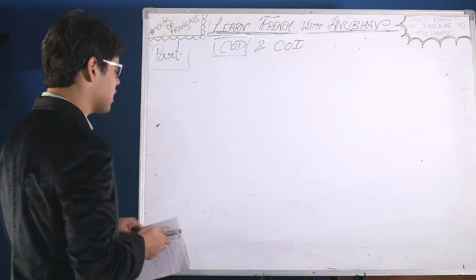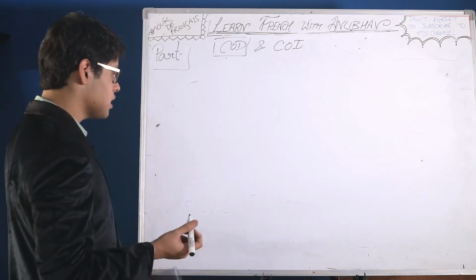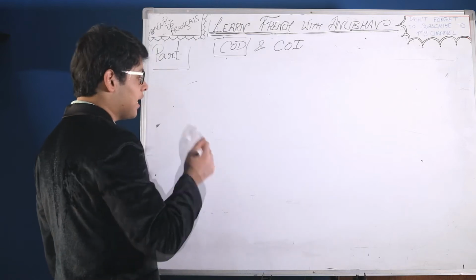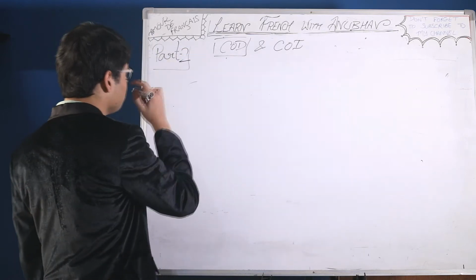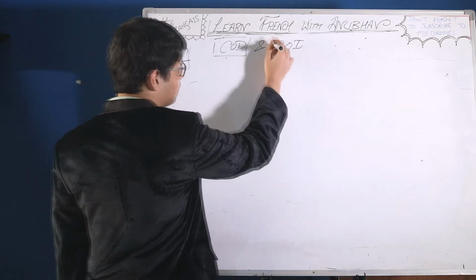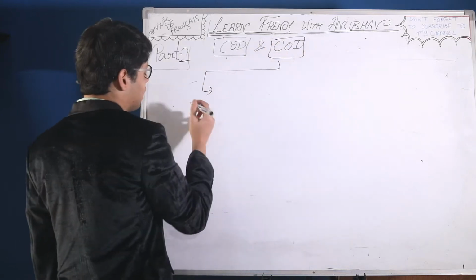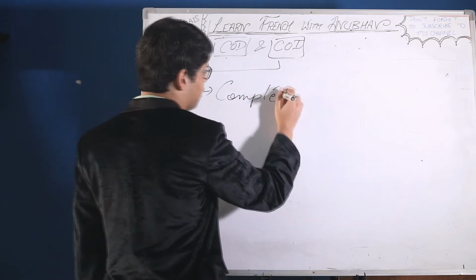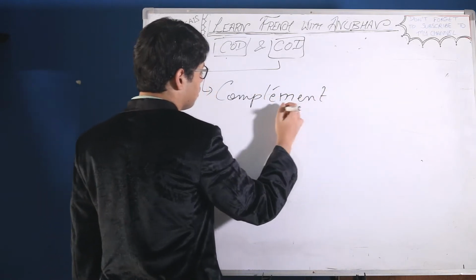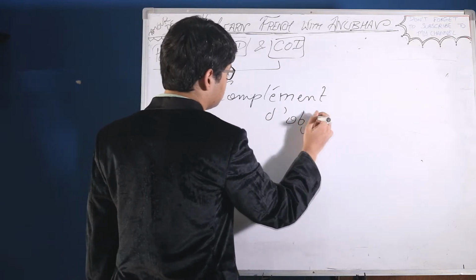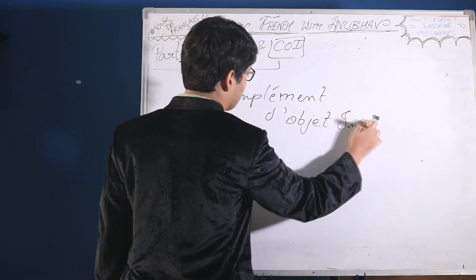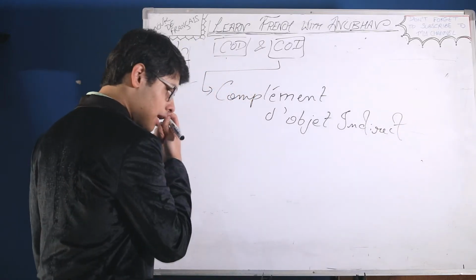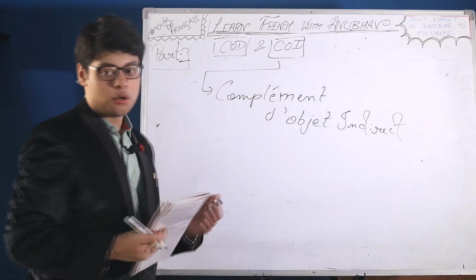In today's class, we are continuing the topic which we have taken in my previous to previous video, which is COD and COI. COD has been discussed in part 1 video, so COI is what we need to discuss today. Let's start. COI stands for complément d'objet indirect, the indirect object, COI.